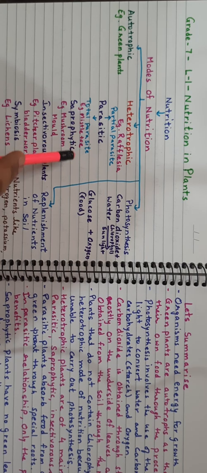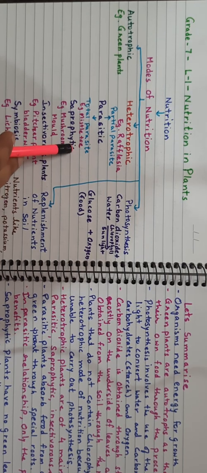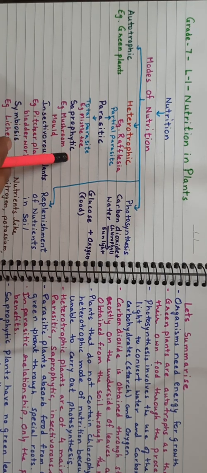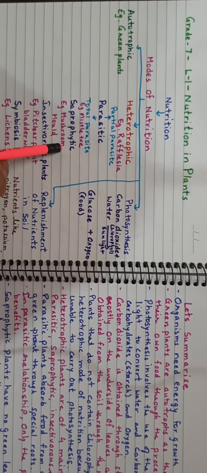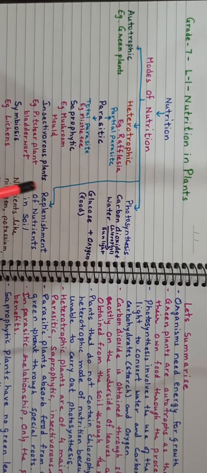Saprophytic mode of nutrition in plants: they do not have green structure, that is, chlorophyll is not present in them, so they have to take the food from dead surroundings, like dead plants. They take food from dead plant bodies. Examples are mushrooms and molds you can see on bread.